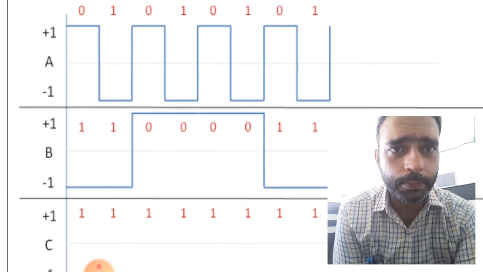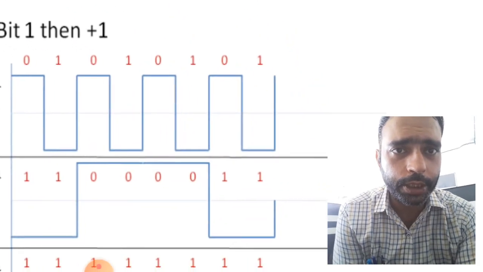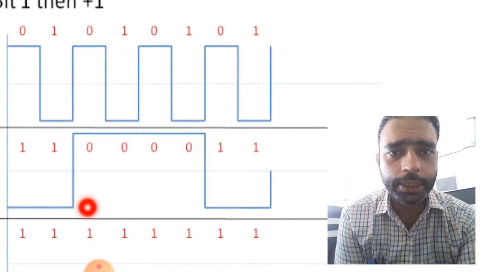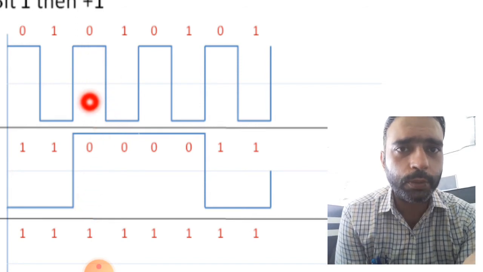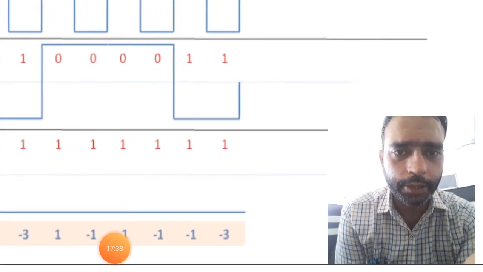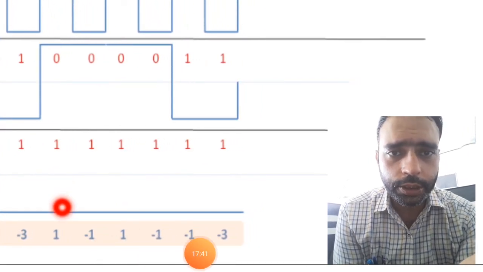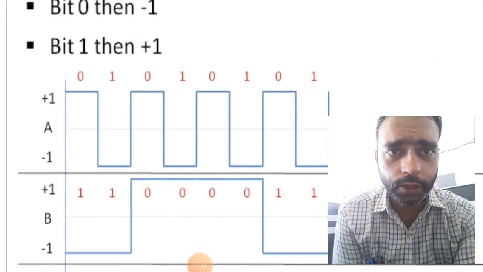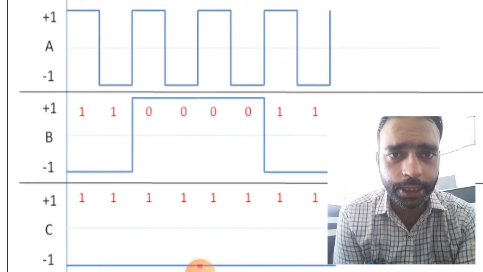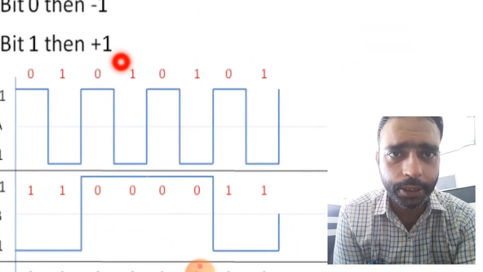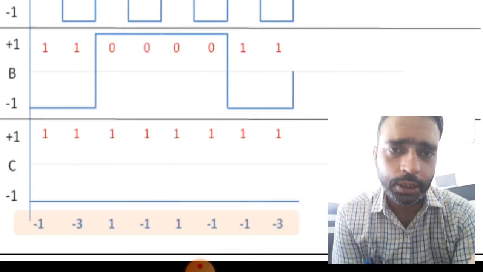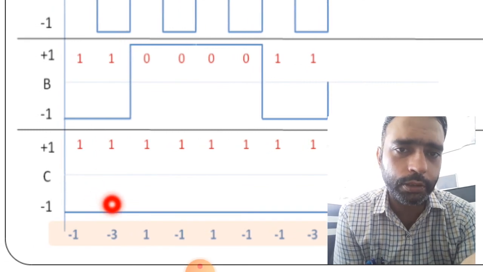Now again here, for 0, what are we using here? Here we can see 0 written, 0, then 0 and then 1. So +1 +1 and -1, that is also 1. So here it will be 1, right? So this is 1 given here. Now here we are taking, here 1 is given, here also 1 is given, below also 1 is given. So for 1, what are we taking here? So this is +1, so the opposite part we have to take, -1. So -1 -1 and -1, that will give you -3 as a combination of this.